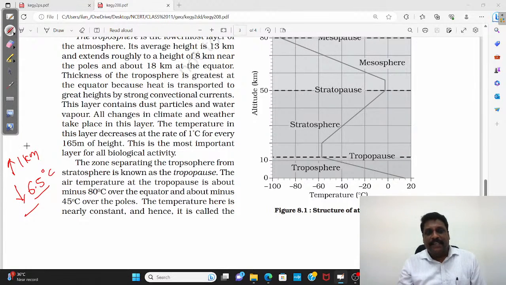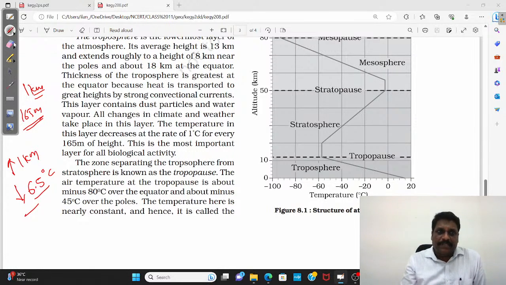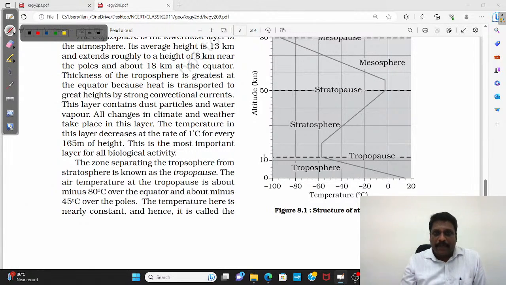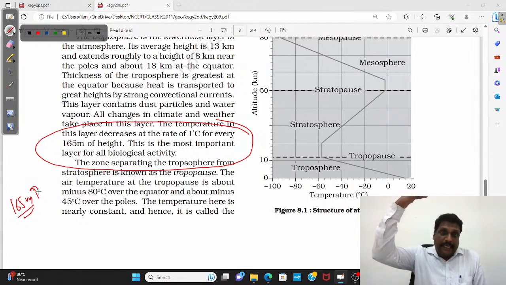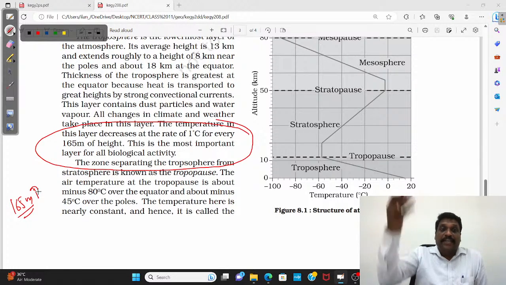But if I convert 165 meters to 1 kilometer, I may not get the exact value. Whatever the case, according to NCERT, it is every 165 meters you ascend. When you go to a tall building like the Burj Khalifa, assume the height of the building is more than 1 kilometer.